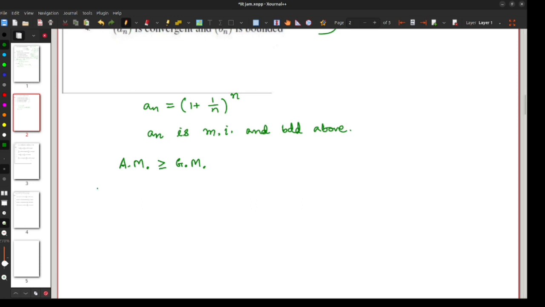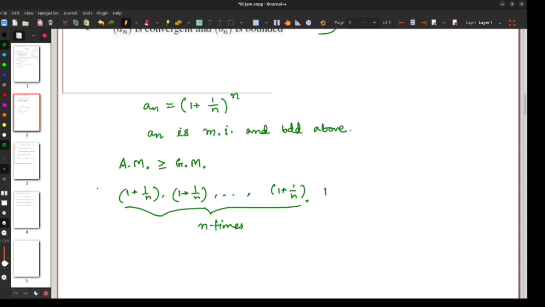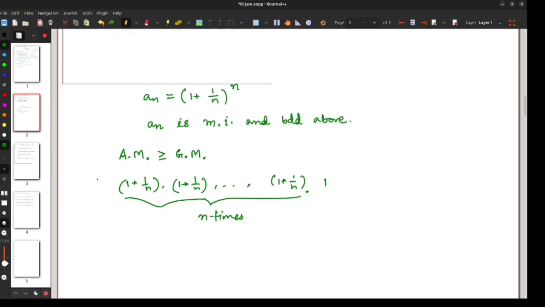Consider n plus 1 positive real numbers: 1 plus 1 by n, 1 plus 1 by n, and 1 plus 1 by n. These are n times, and the last number will be 1. Now apply this: AM is greater than or equal to GM.